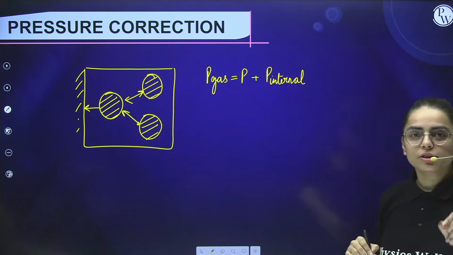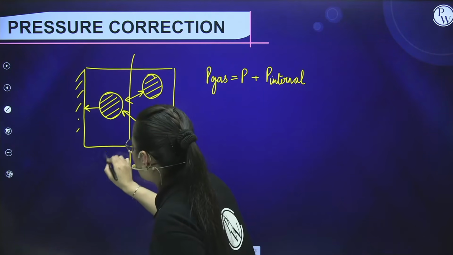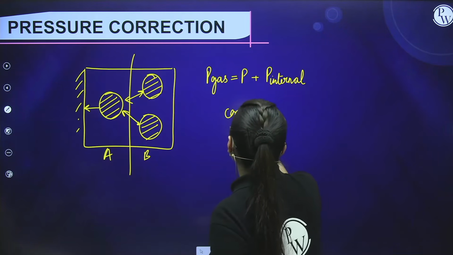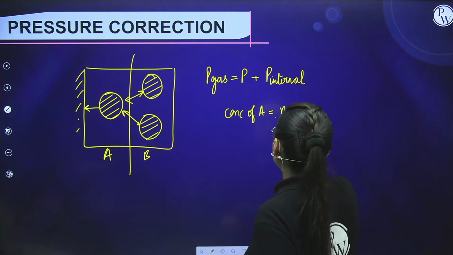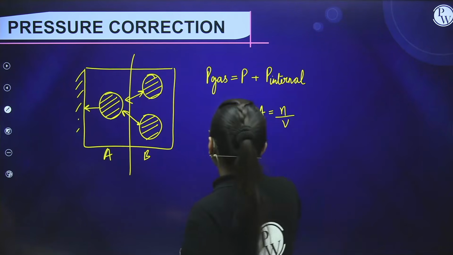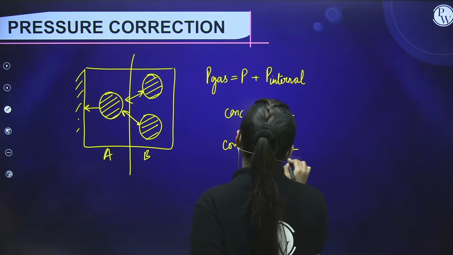To calculate the internal pressure, what is the concentration of the molecules which are present near the wall? Let us say these are A molecules, these are B molecules. So the concentration of A molecules comes out to be the number of moles by volume V, because concentration is the number of moles by volume.